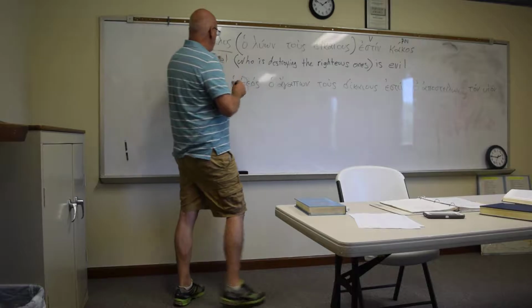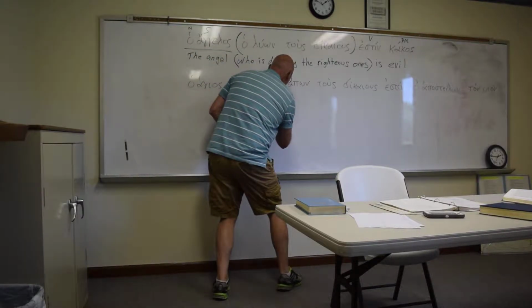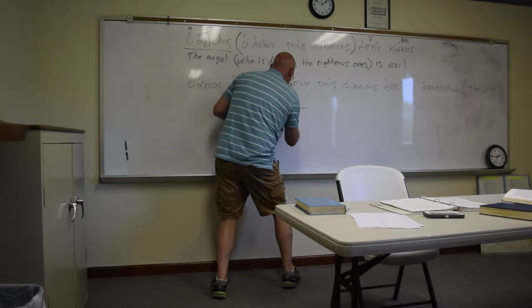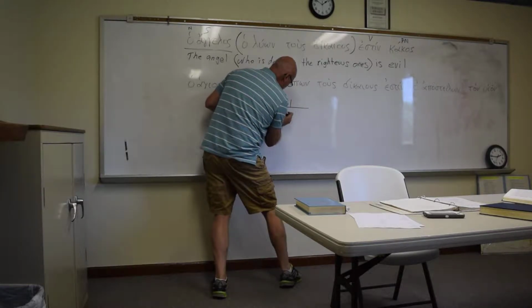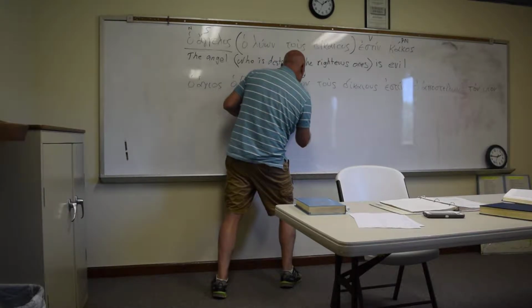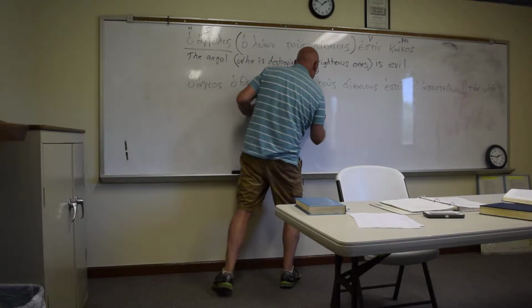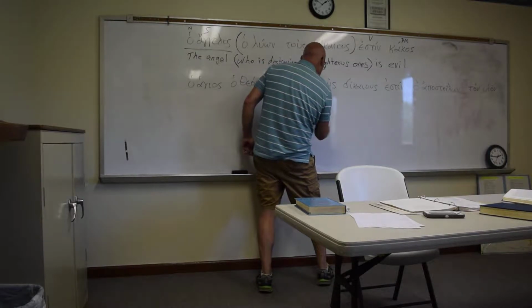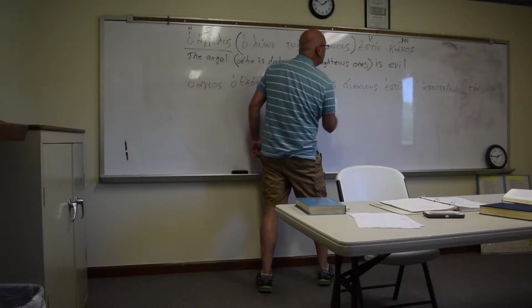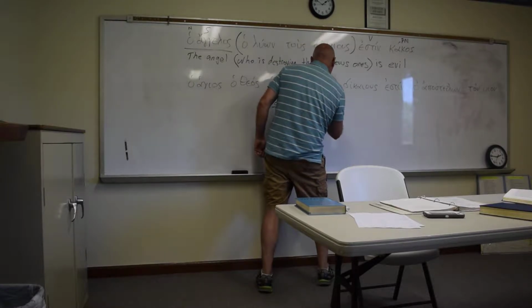As a matter of fact, if I wanted to diagram that, I would go angel, and I would go is, evil.